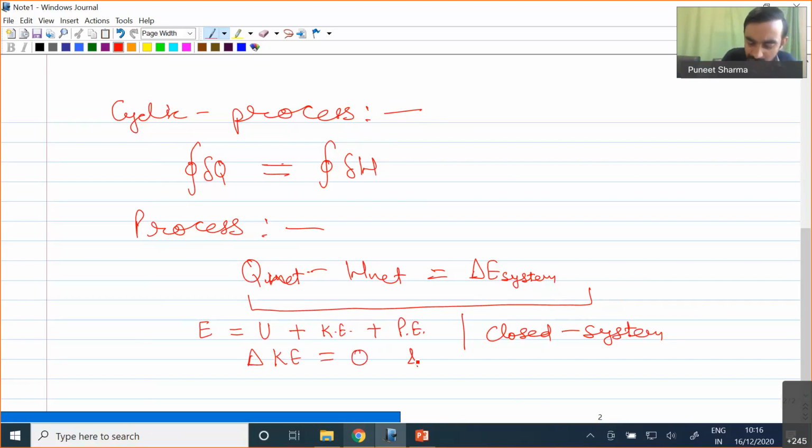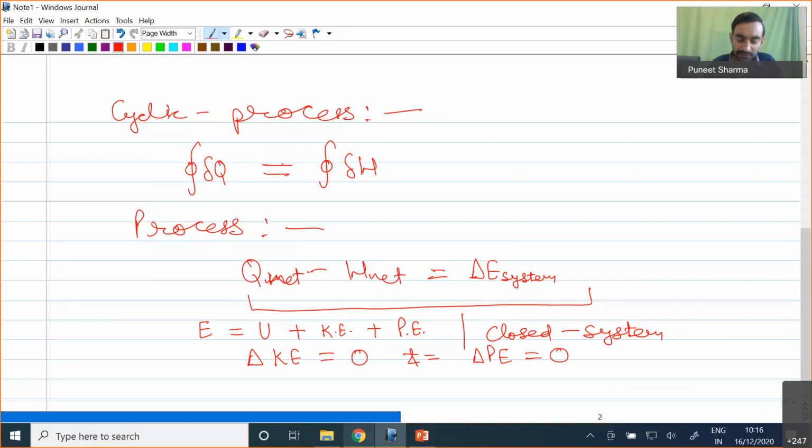At the same time, the change of potential energy will also be equal to 0. Why? Because if we have a closed system, then obviously we will not have any significant macroscopic motion of the substance. So because of that, kinetic energy will be negligible.